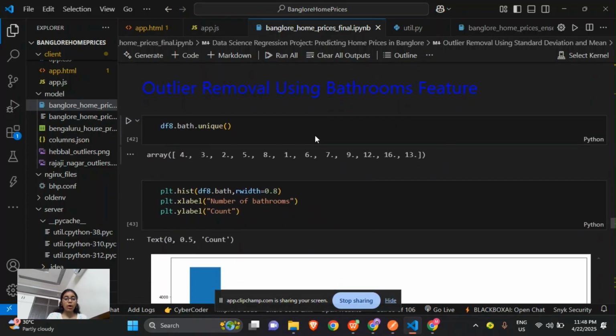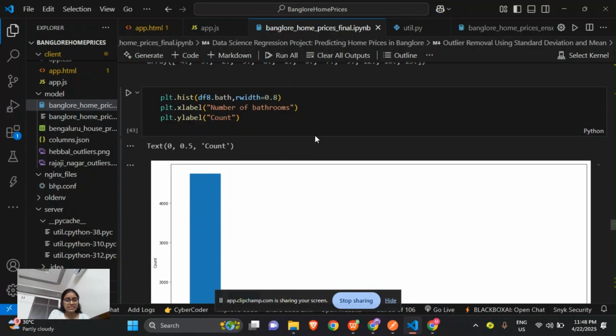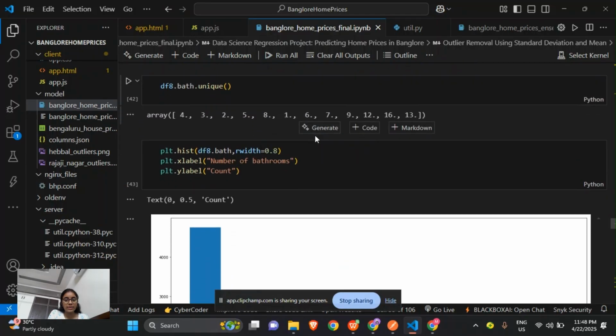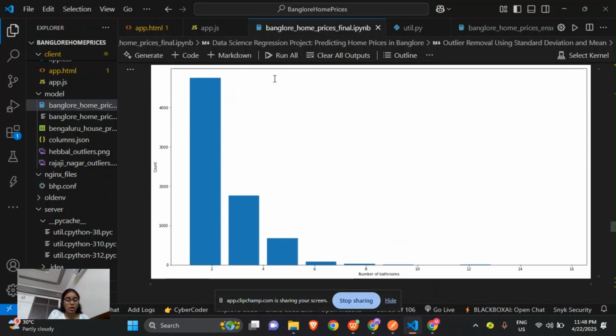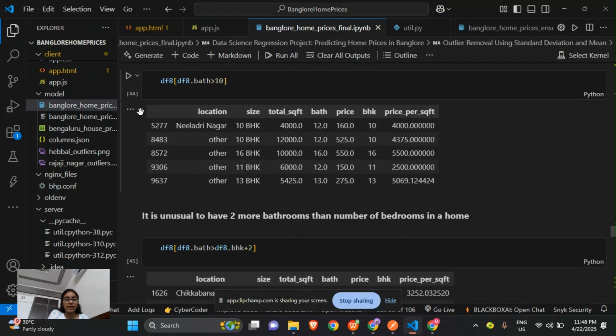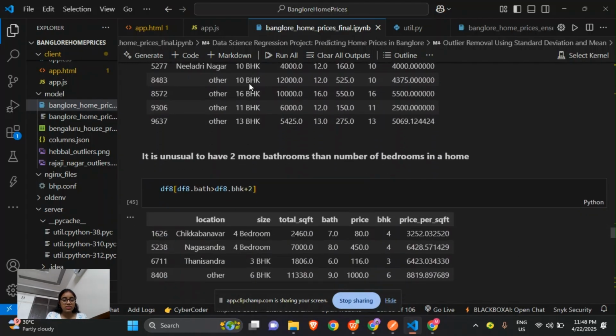So here we will remove the outliers using the bathrooms feature. The number of unique bathroom values goes beyond 13. So we will plot the number of bathrooms and check if the bathrooms value is greater than 10. We need to filter df8 so that we can see how many houses have more than 10 bathrooms. A typical house with excessive bathrooms need not be chosen.